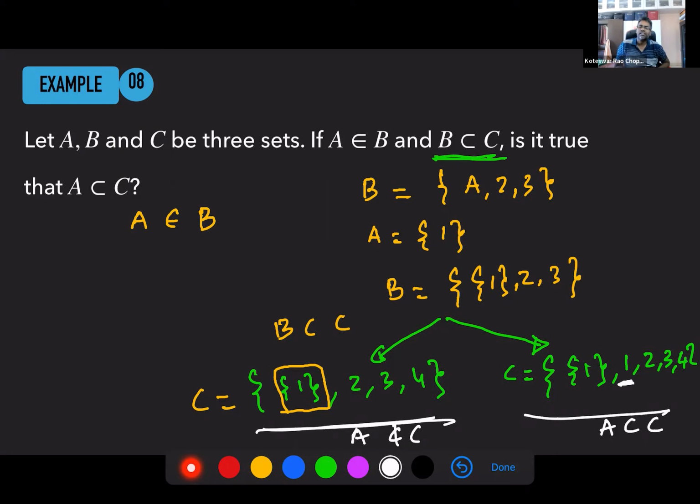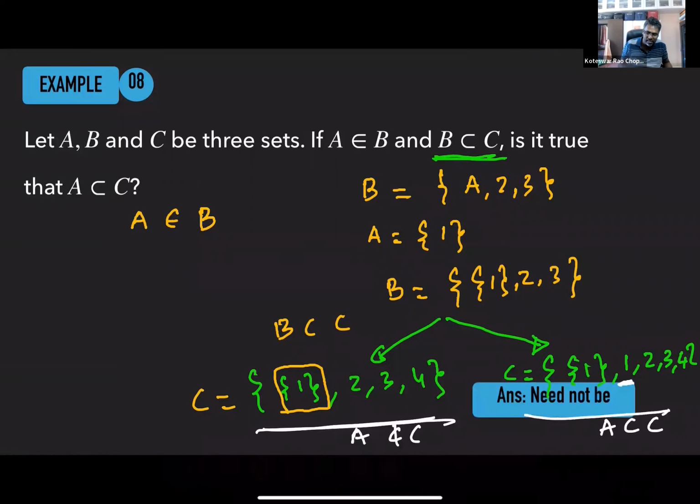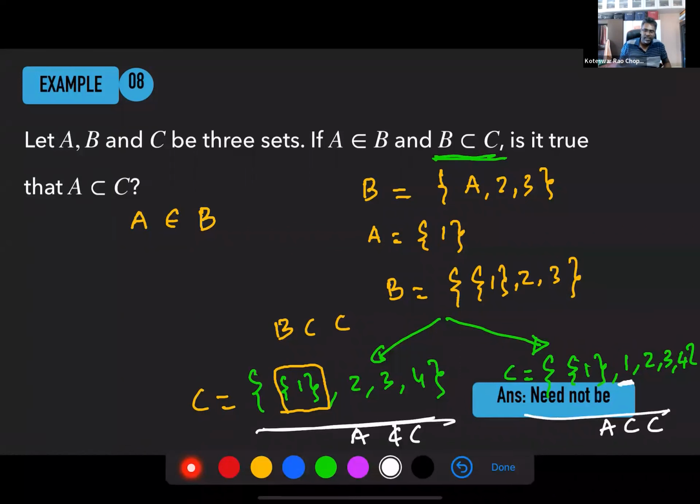So the answer is, it need not be. I think this example should tell you why. Om, you get the point? Any questions here? No, sir.